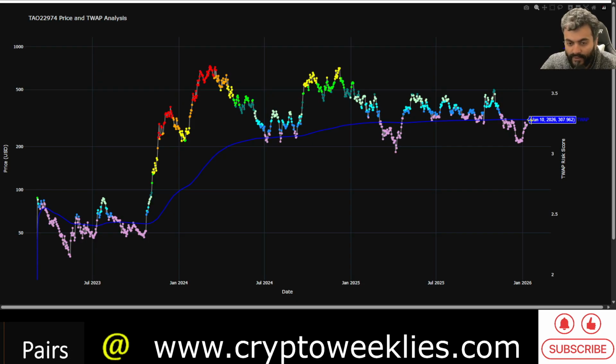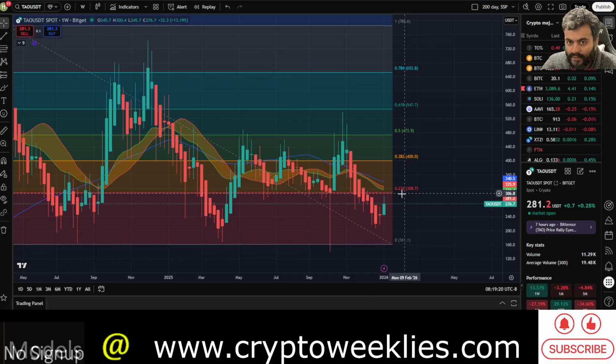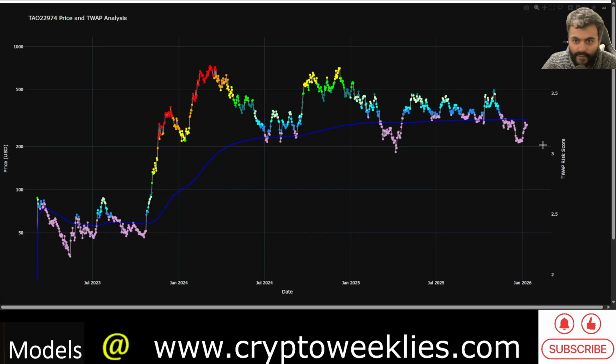That time weighted average price line for Bit Tensor coincides with that theory of about $308, like we discussed in terms of the technical analysis. That $308 over here, the time weighted average price is at around 307.9, almost rounding off at $308.